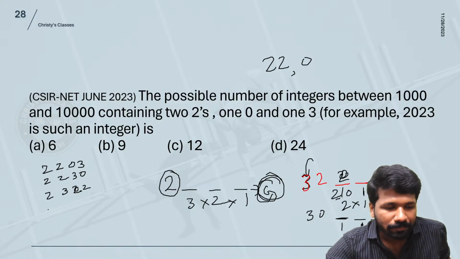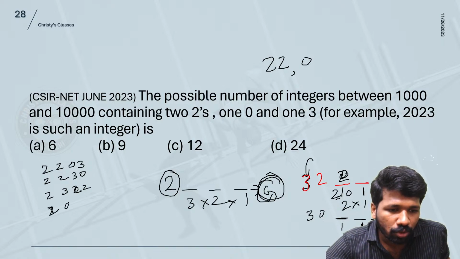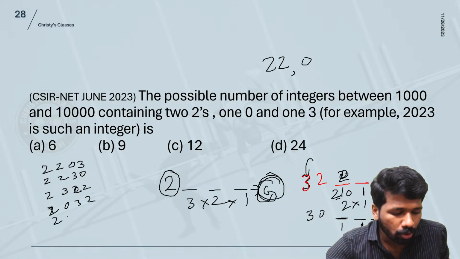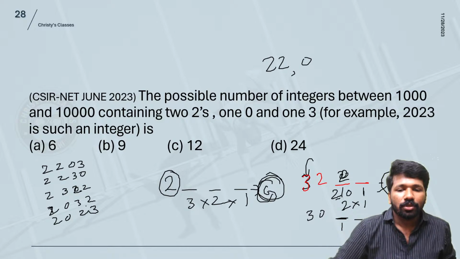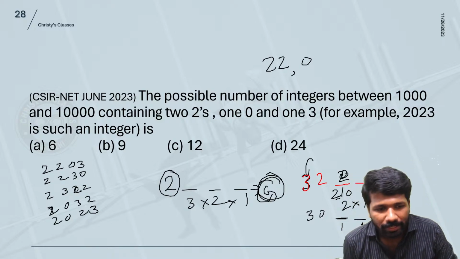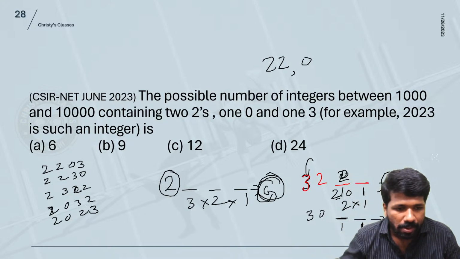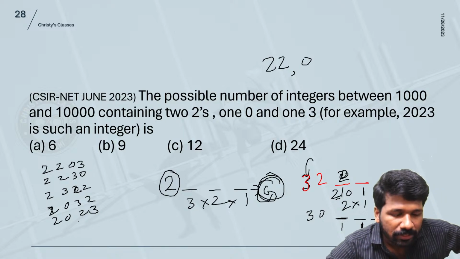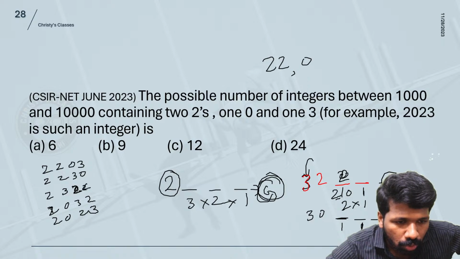Now fixing 0 here: 2 0 3 2 is a possibility, and 2 0 2 3 is a possibility. Sorry, I missed 2 0 2 3 and the others: 2 3 2 0 and 2 3 0 2.